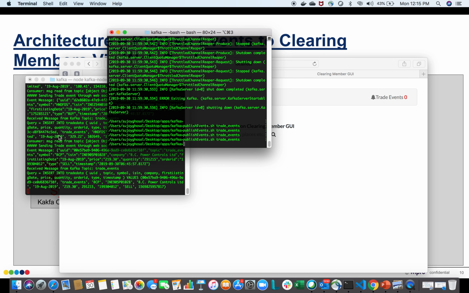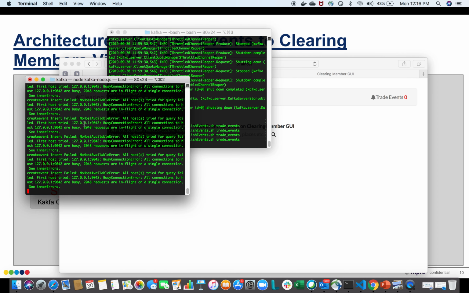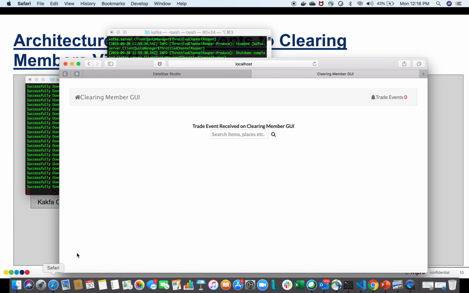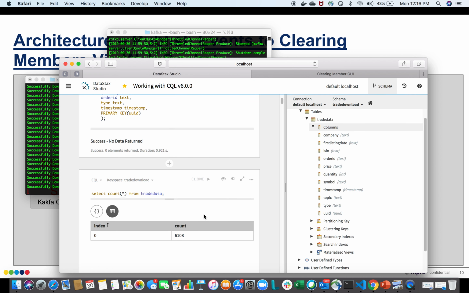Now I see these are logs from the Node application which are listening for Kafka events, and it's able to successfully write them onto the Cassandra data store and logs a message that events are successfully downloaded into Cassandra. So if we go back to the Cassandra admin console and run a count again, we'll see it increase by about 2000, to 8000 plus from 6000 it was before.